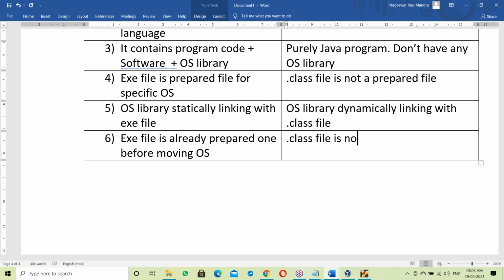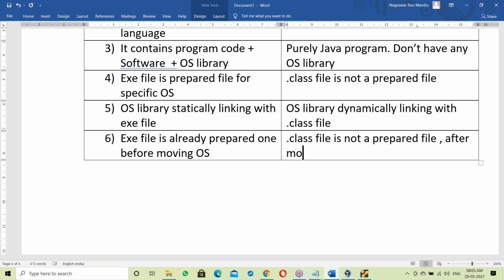Dot class file is not a prepared file, yes, until after moving on to OS.